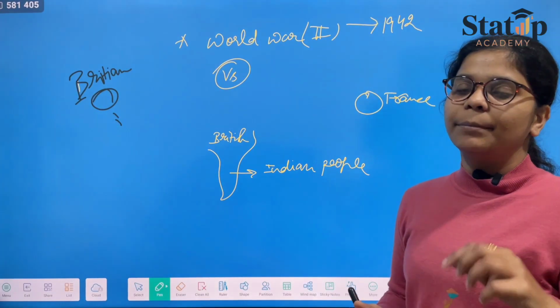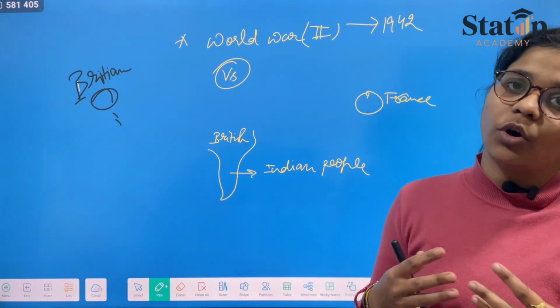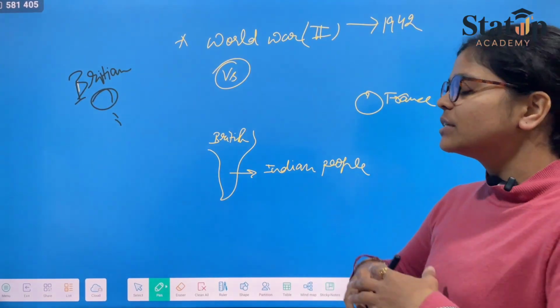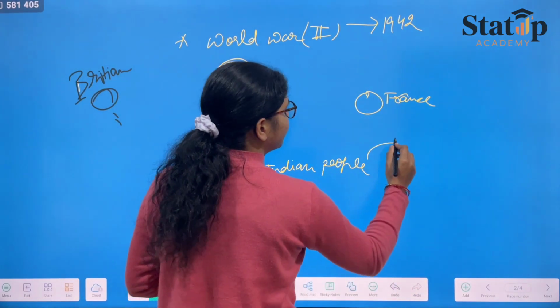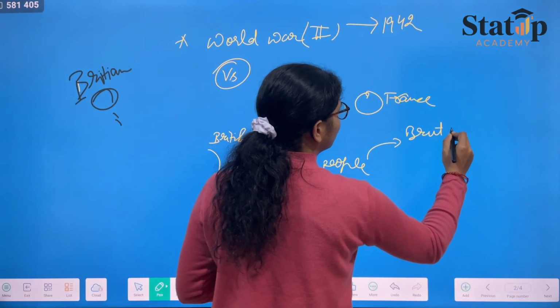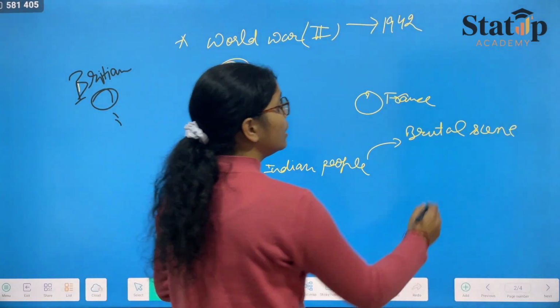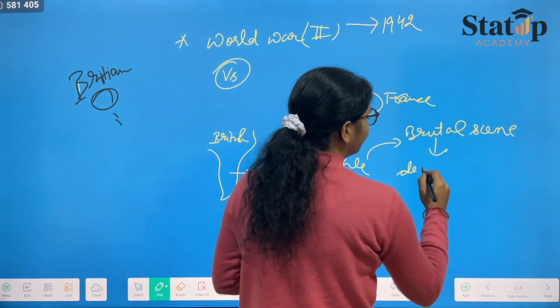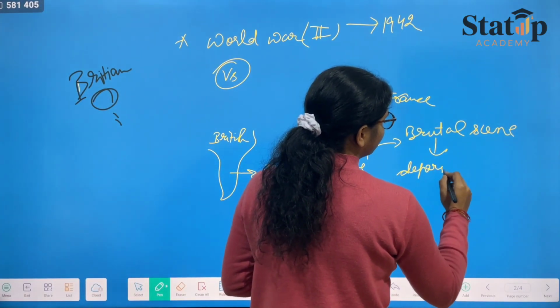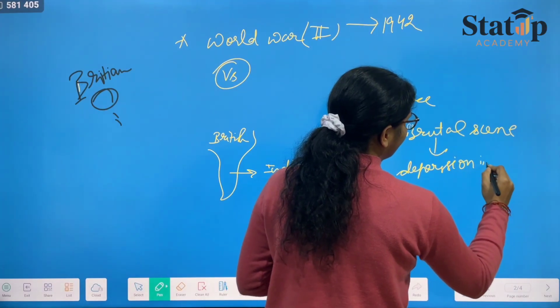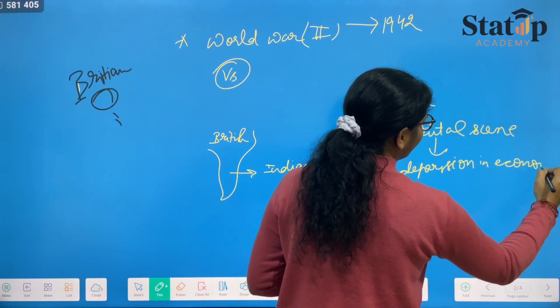Wherever war conditions arrive, there are obviously brutal scenes, which led to a depression in the economy.